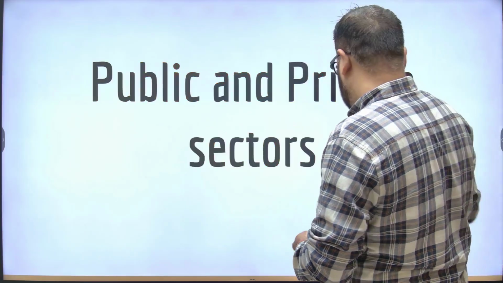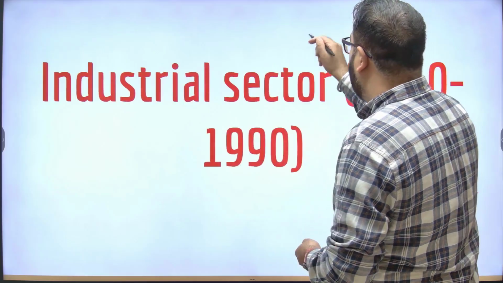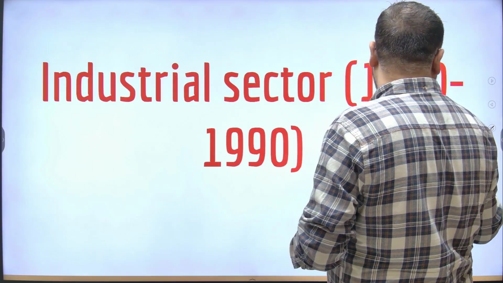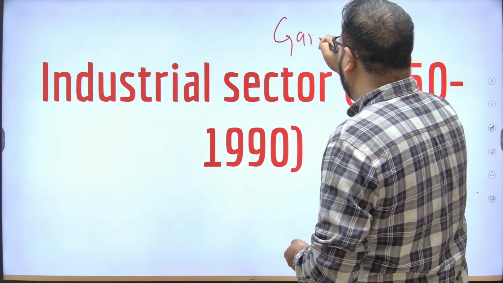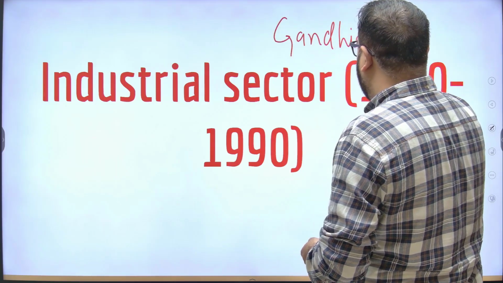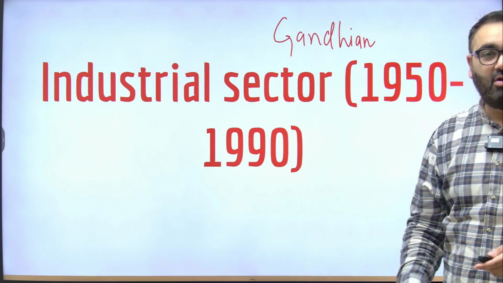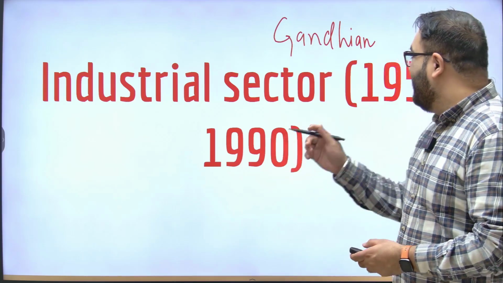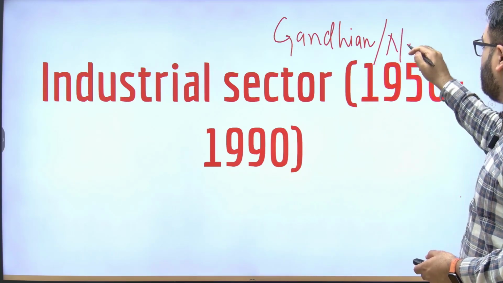As I said, one was called the Gandhian model. That is Mahatma Gandhi's view of what would be best for India going forward. And then there was the Nehruvian model.